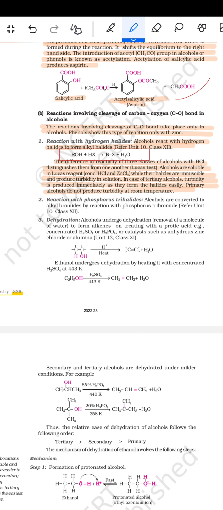Then comes the reaction with the phosphorus trihalides. Alcohols are converted to alkyl bromides by reaction with phosphorus tribromide. Dehydration: alcohols undergo dehydration, removal of a molecule of water, to form the alkenes. On treating with a protic acid, for example concentrated H2SO4 or H3PO4, or a catalyst such as anhydrous zinc chloride and alumina, here it will be H+ and heat, so this will form.